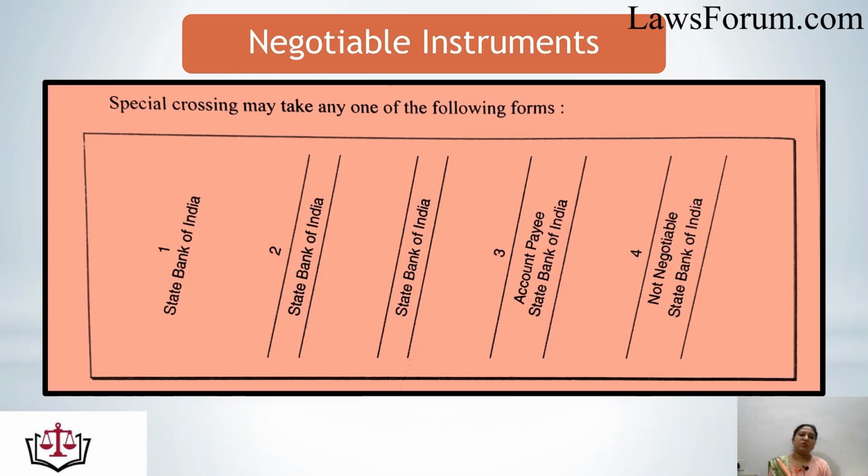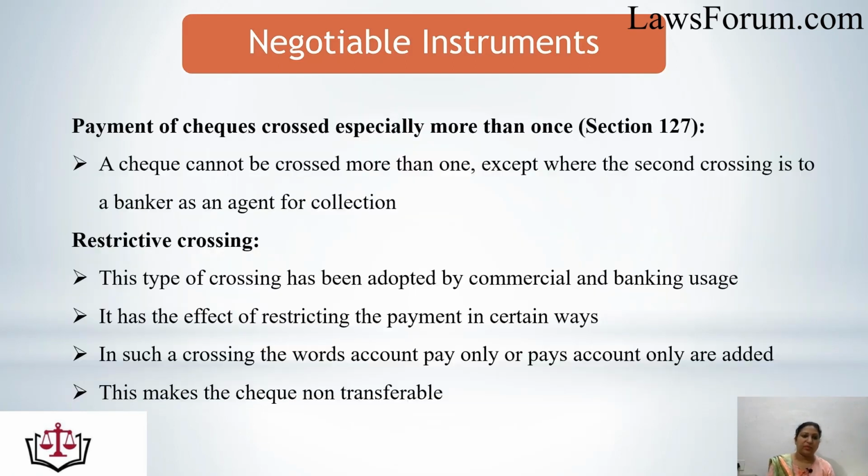That means in case of special crossing, with or without the two parallel transverse lines, with or without the use of the words 'not negotiable', the crossing is made. The main essential thing which is to be present is the name of the banker in case of special crossing.